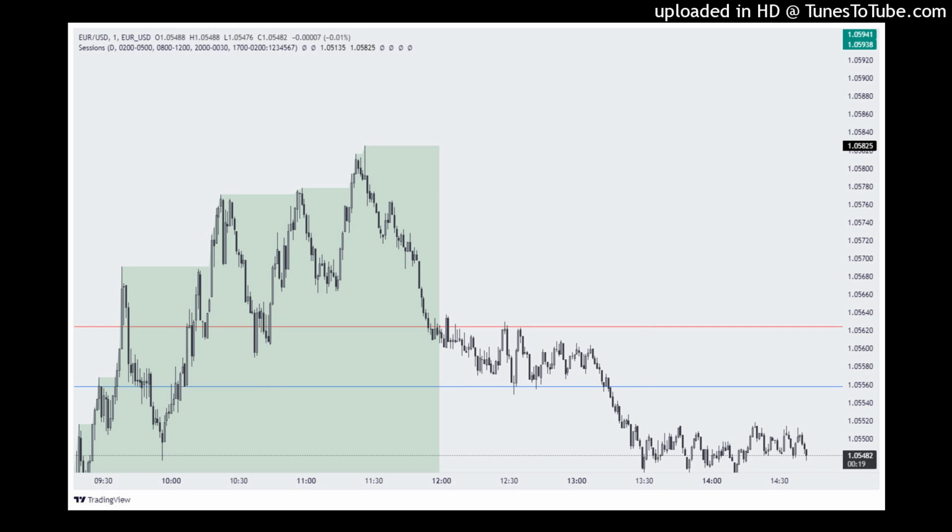All right, going over the topic immediate rebalance. And what is an immediate rebalance? An immediate rebalance is a failure to create a fair value gap, but still continues in the same direction. So if we take a look at the examples that we have on the bottom, we start off on the left one, the bearish example.